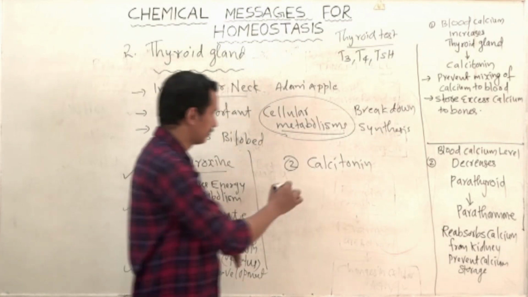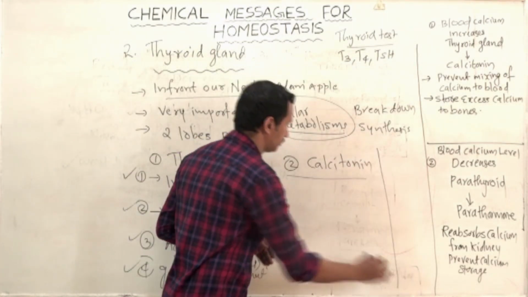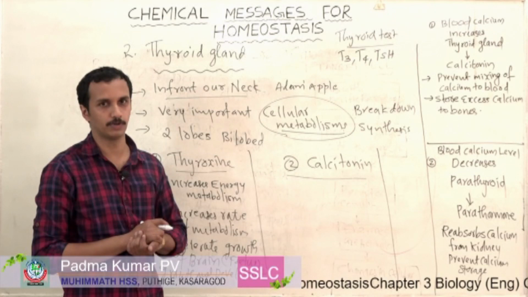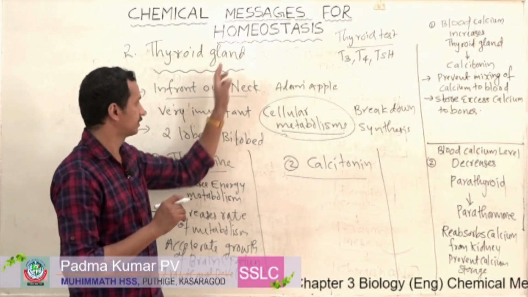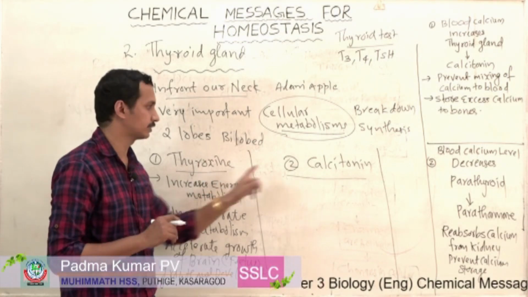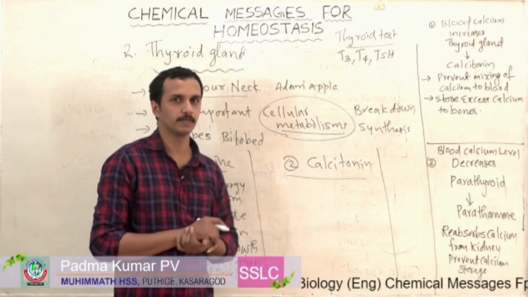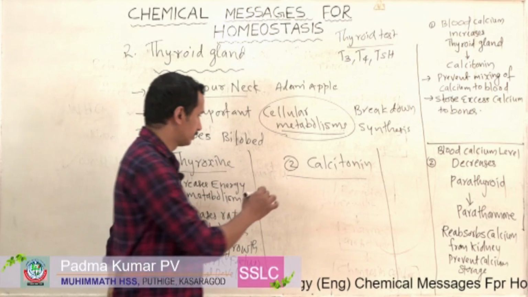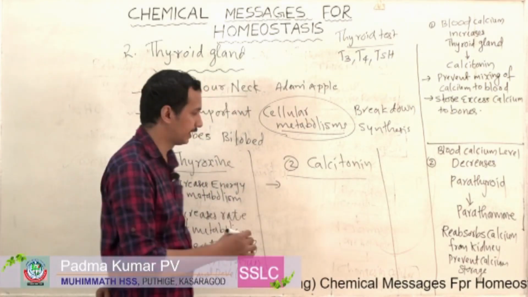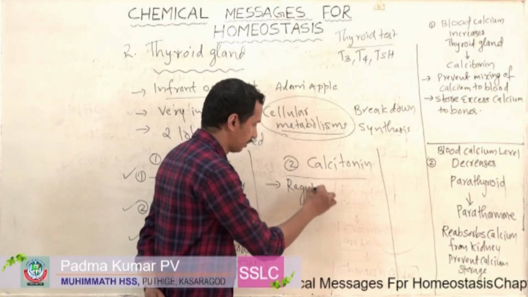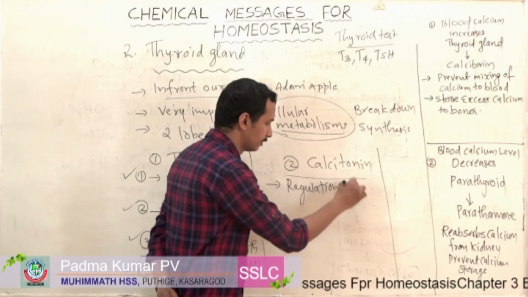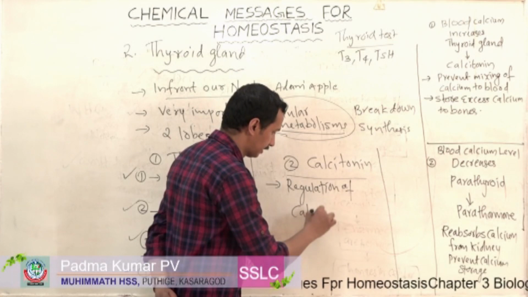Then our second hormone is called calcitonin. So there are two major hormones secreted by the thyroid gland. The first one is thyroxine and the second one is calcitonin. It performs mainly one major function, that is regulation of calcium level in blood.